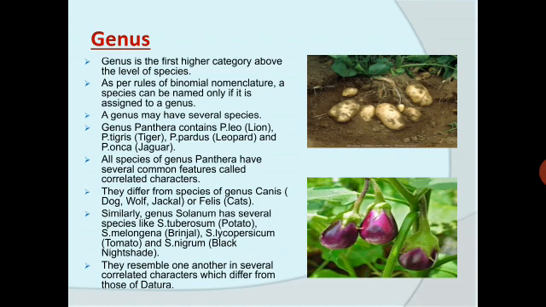Again I'll repeat, Panthera genus differs from Felis, which includes the cats. So the genus is the first higher category above the level of species, and it is an aggregate of closely related species.